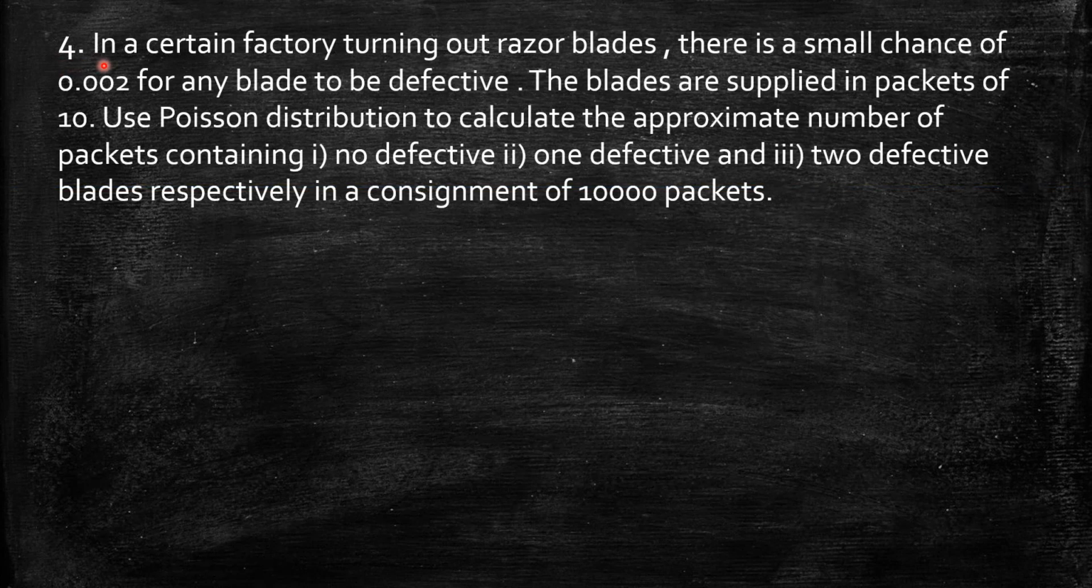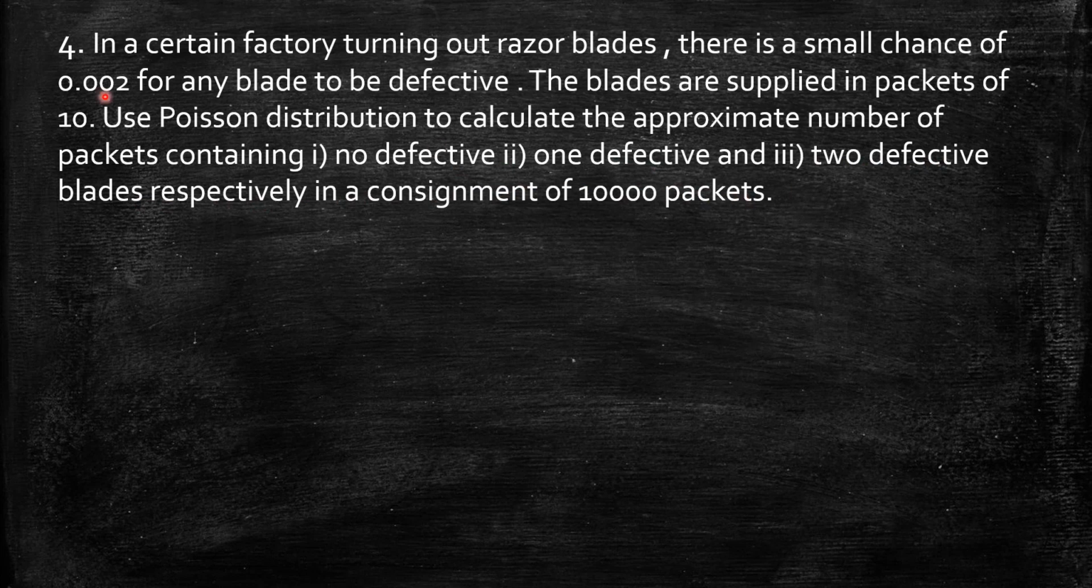Next, problem number 4. In a certain factory turning out razor blades, there is a small chance of 0.002 for any blade to be defective. The blades are supplied in packets of 10. Use Poisson distribution to calculate the approximate number of packets containing no defective, 1 defective and 2 defective blades respectively in a consignment of 10,000 packets.